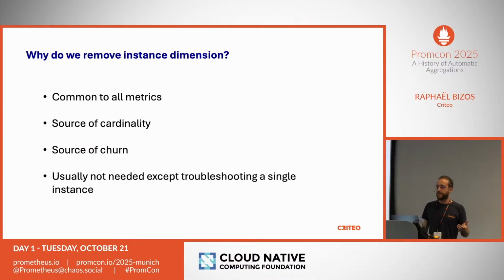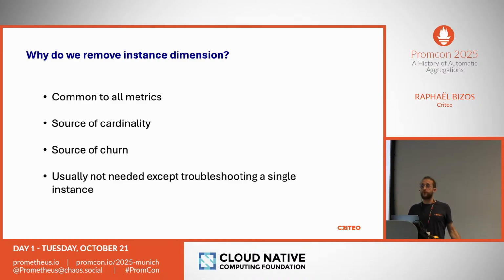A question that you might ask is, why do we remove this instance dimension? So first things first, it's common to every metric. When Prometheus scrapes your endpoint, it will add job and instance labels. So we don't have to have any specifics on all of the metrics that your service exposes. It just reduces every metric. It's usually a big source of cardinality, meaning that you usually have several instances. Of course, the more instances you have, the more cardinality this reduces. So if you have 1 or 2 instances, it's not really useful, but if you have hundreds or even thousands of instances, then it reduces drastically the amount of metrics.